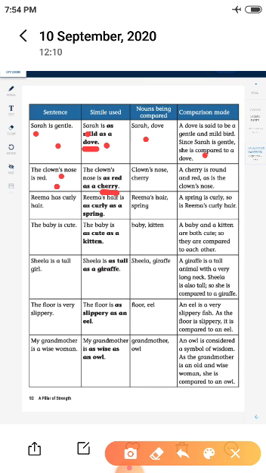Okay, Rima has curly hair. Rima's hair is as curly as a spring. You know that a spring is very curly, so we compare the curly hair with the spring. Okay, now do you know what is called a kitten? The baby of a cat is called a kitten. Okay, the kitten is cute, and the same way the baby is also cute.